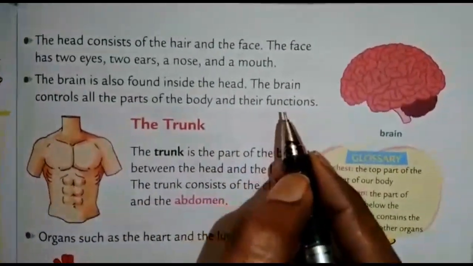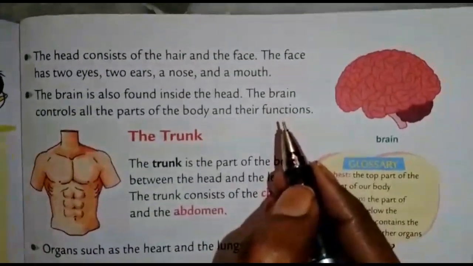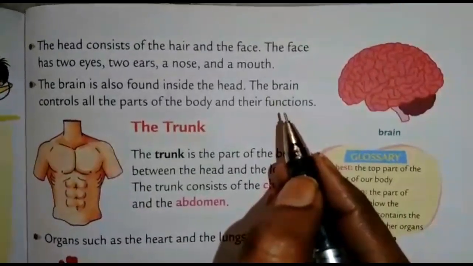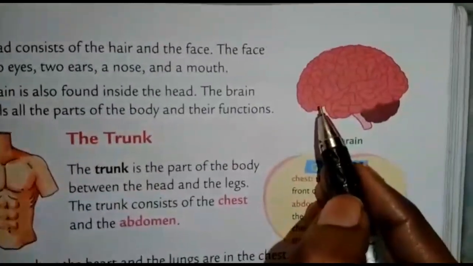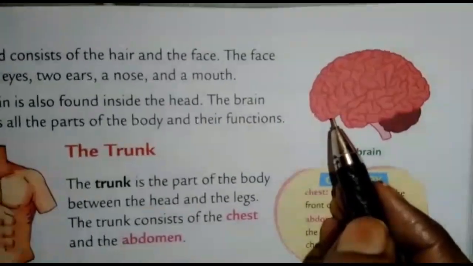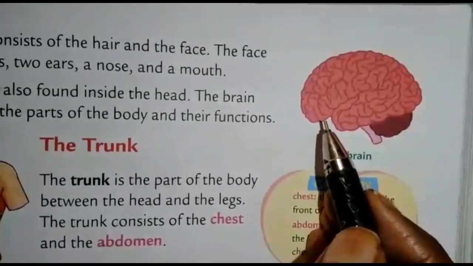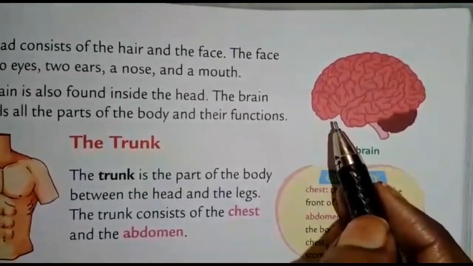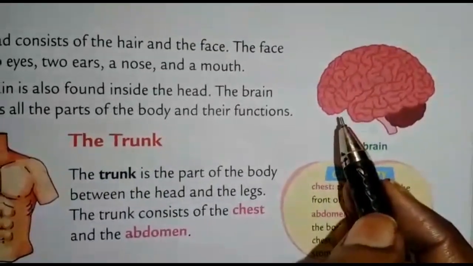See, children, some body parts that we cannot see from outside. For example, brain, heart, lungs, etc. See, children, this is brain. Our body is a living machine. There are many organs inside our body. This is brain. This is inside of the head. The brain controls our body. Brain is a very important part of our body.